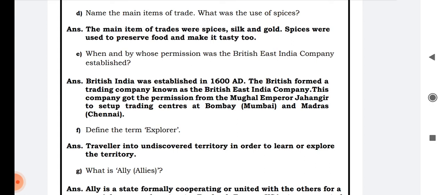Name the main items of trade. What was the use of spices? So the main items of trade were spices, silk and gold. Spices were used to preserve food and make it tasty too. So these were the main items of the trade.